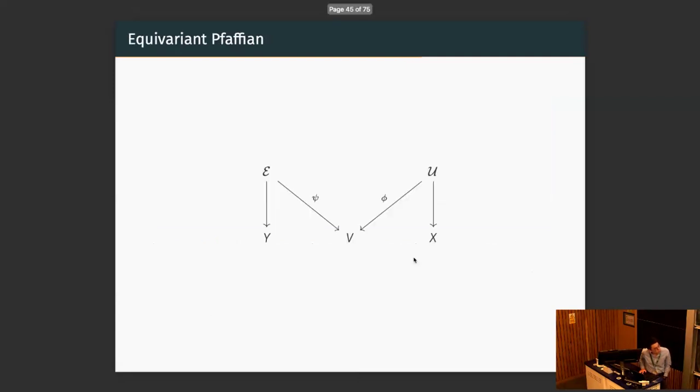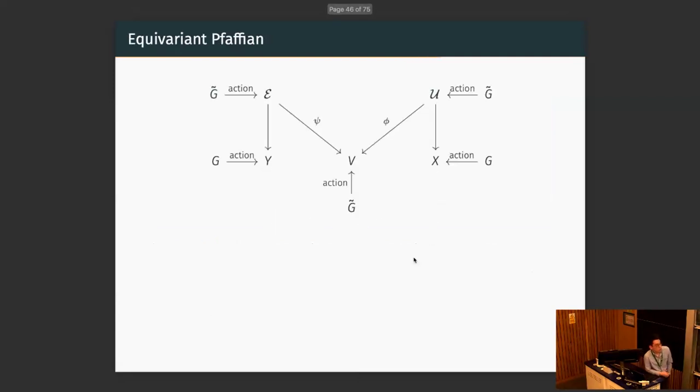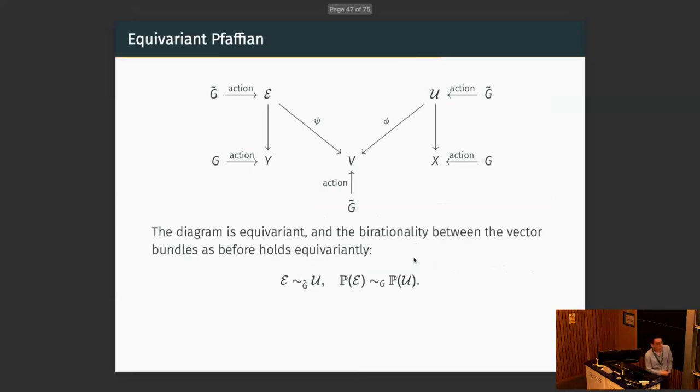But let's look at this diagram and the actions on them. We start with the G tilde action on V. They naturally lift to the action on the vector bundles E and U. And therefore the diagram is G tilde equivariant. And the birationality, as I explained before, holds equivariantly with no problems. This means the vector bundles E and U are G tilde birational, which means there is a G tilde equivariant birational map between them. Or we can take the projectivization, and they will be G birational.